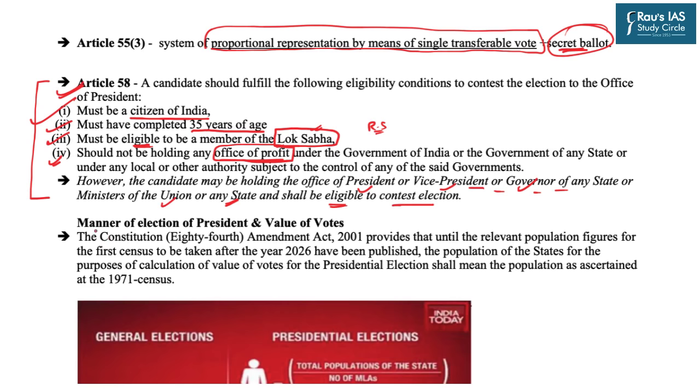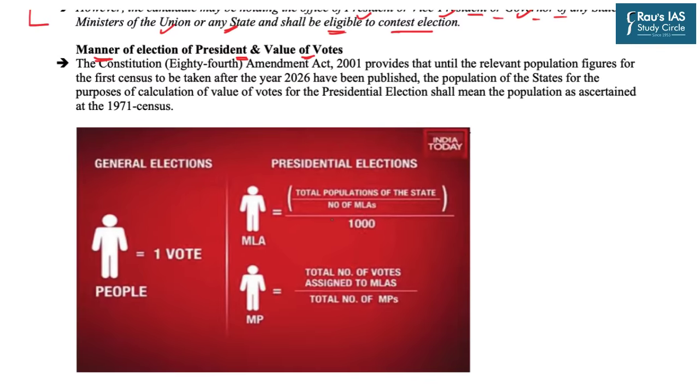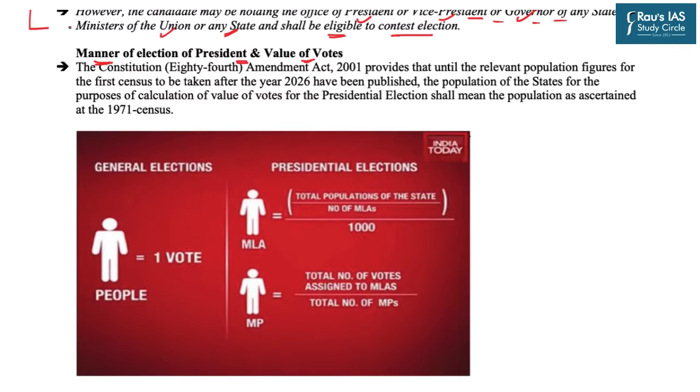Now we'll move towards the manner of the election of President and the value of votes. First of all, we must understand that whenever a general election takes place, one person has one vote.